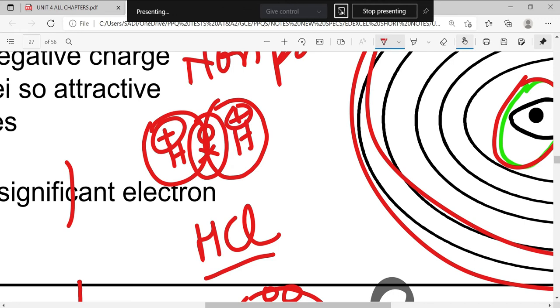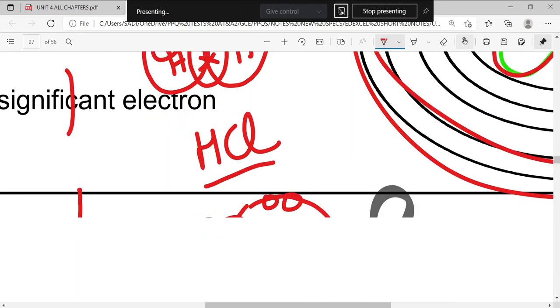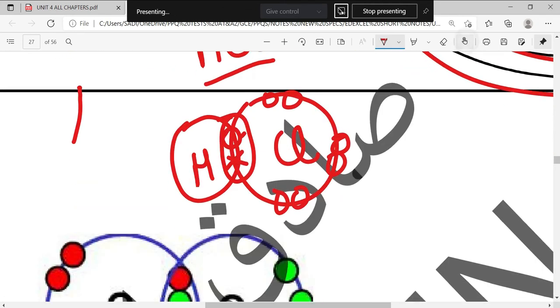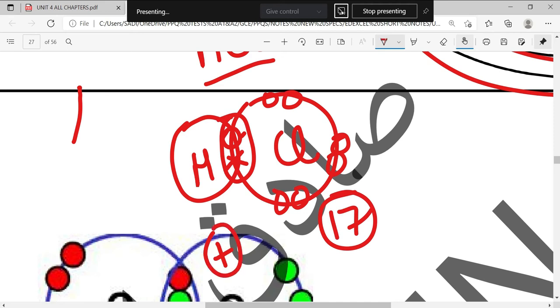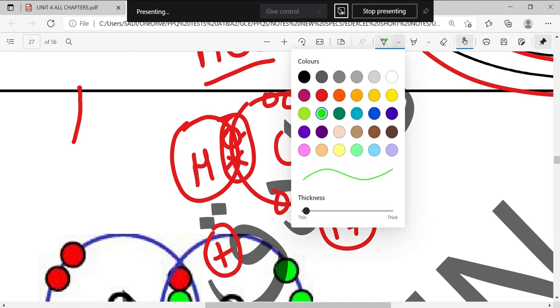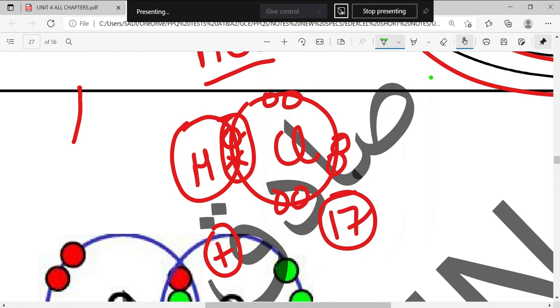So this bond is just like arm wrestling between similar or same forces, same arms and the same people having the same power. Okay, and then if we move on to HCl, the chlorine nucleus has 17 protons in it, and the nucleus of hydrogen has one proton. So which one is attracting the shared pair of electrons more towards itself? Chlorine. Chlorine is attracting it more.